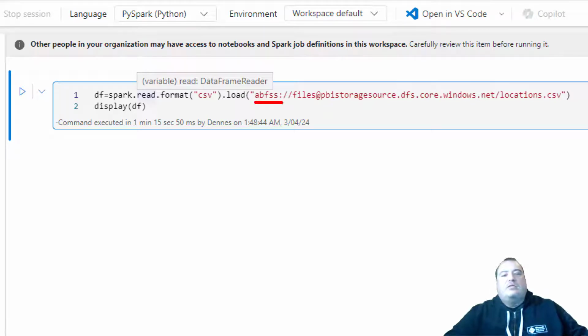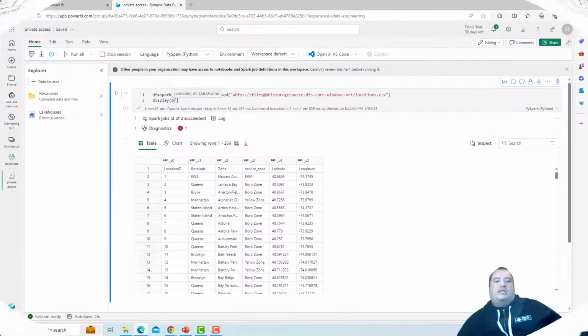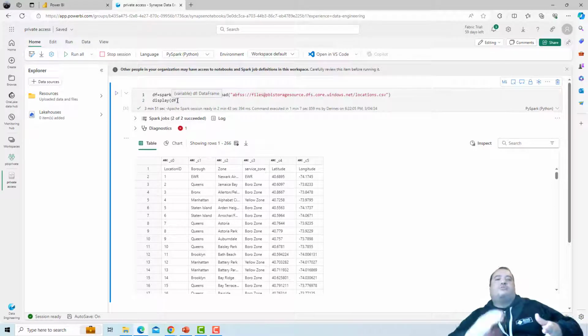ABFSS. This protocol requires that I use the name of the container as if it were a username, and then bring the rest of the path of the storage and the rest of the path of the container, in this case only the file name. And I'll load this as CSV and display the information. Let's execute. And there it is, the data from the file contained on the storage on the Azure account.